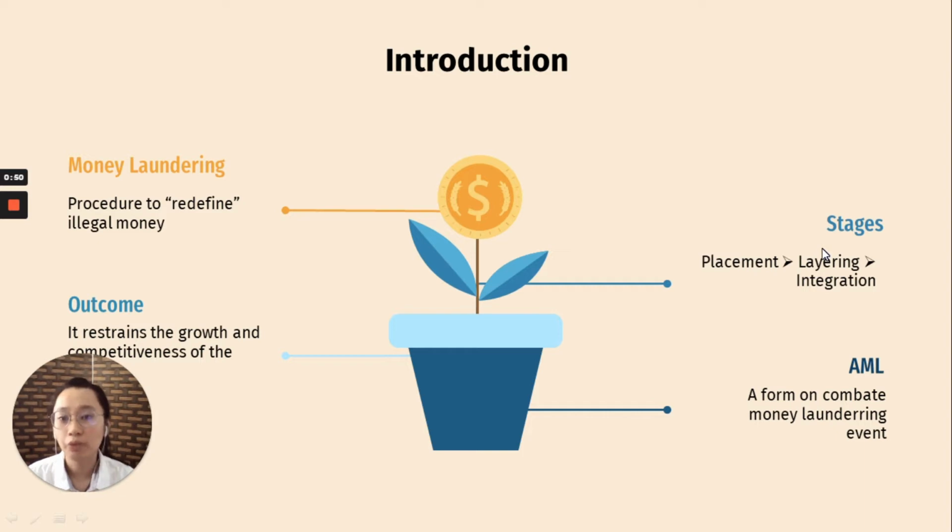As we mentioned before, money laundering has a positive relationship with criminal events because the source of money laundering comes from the illegal event or business. So if we do not manage money laundering cases appropriately, it will eventually cause many negative outcomes. For a long-term consequence, it will restrain the growth and the competitiveness of the company, not just the company, it may be the whole government or whole country.